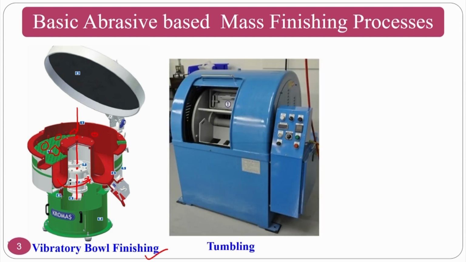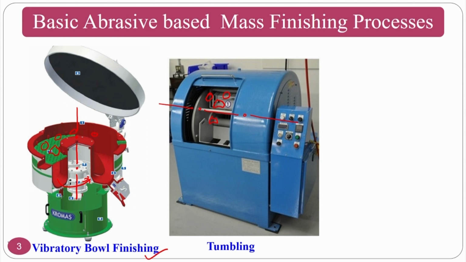Similar to this, tumbling will have horizontal as well as vertical varieties. Full details you will see in the upcoming slides. However, here you are seeing a horizontal variety of a tumbling process. You place abrasive beads as well as components. What will happen here also is that those components near the central line move very little, while those far away from the central axis move much more. So there will be a slight change in the surface roughness between the parts you get at the center and those at the corner or far away from the center.